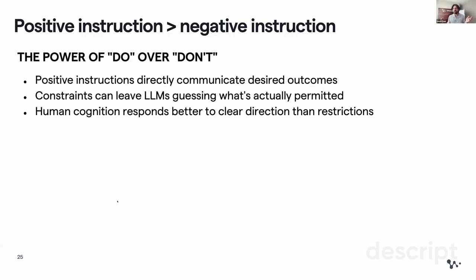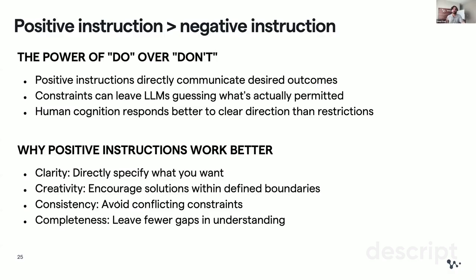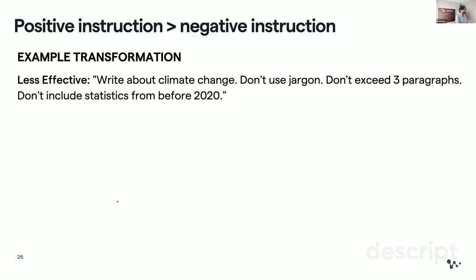And sometimes you will get frustrated. You'll say, why doesn't it actually follow my instruction? You need to get more explicit about what you want. Directly specify what you want to give better clarity with the positive ones, and encourage solutions within defined boundaries. And you get much more consistency and completeness. I'll give you an example of what I mean by it.